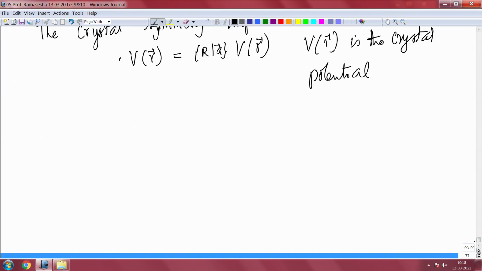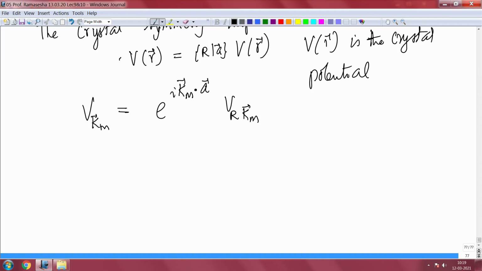Now, what happens to the Fourier transforms of these? Supposing I take a Fourier transform of V of R corresponding to the wave vector Km, then what it implies is that V of Km is equal to e to the i Km dot A times V of Rkm. So, let us look at it a little bit more carefully.